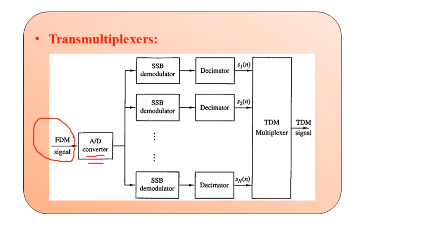We have the various SSB demodulators first of all, and they give their output to be fed as input to the decimator stages, finally generating S1 of n, S2 of n, and in general S suffix capital N of small n. Then we have the TDM multiplexer, and finally the TDM signal is generated.